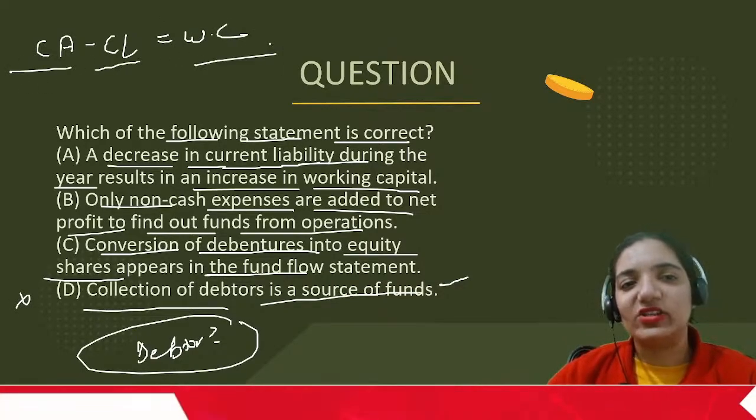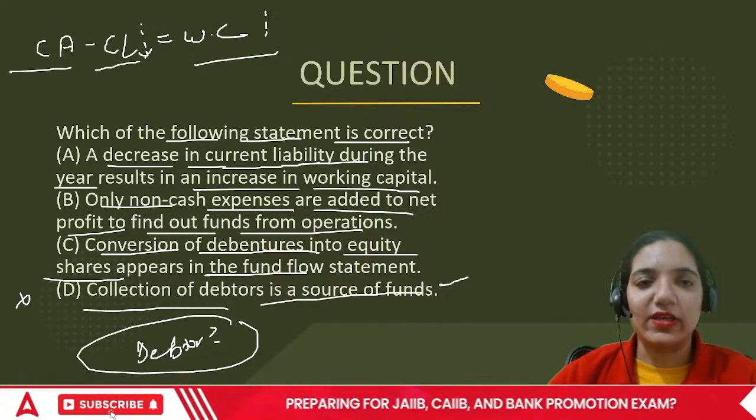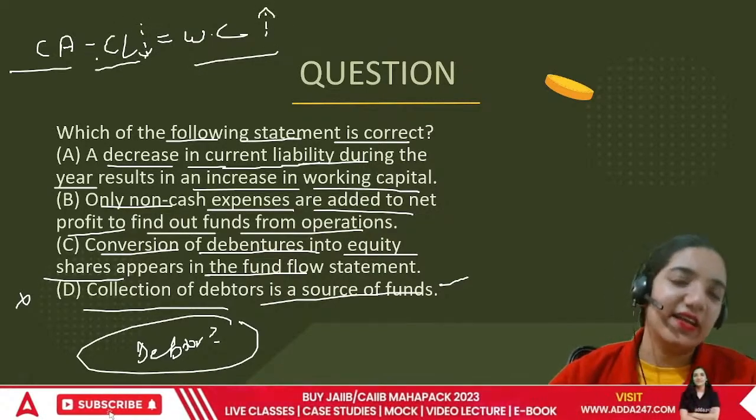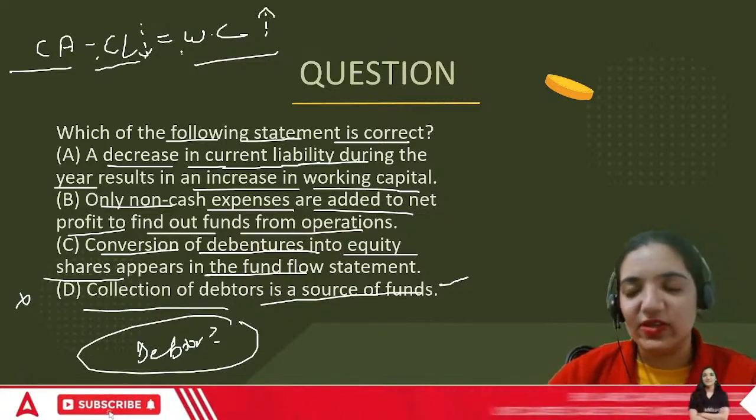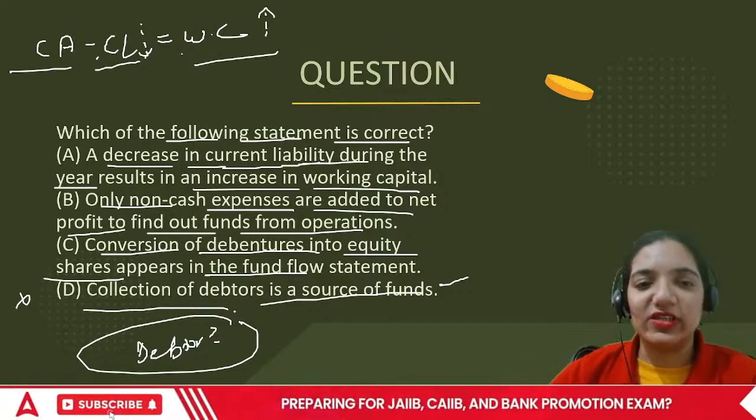CA minus CL is equal to working capital. If CL falls, automatically your working capital will rise because CL is a negative term and CA is a positive term. So they have an inverse relationship. That's sorted. Collection of debtors is a source of funds.